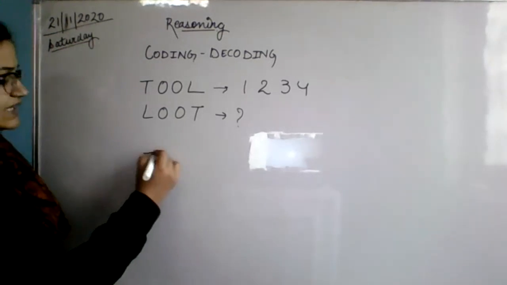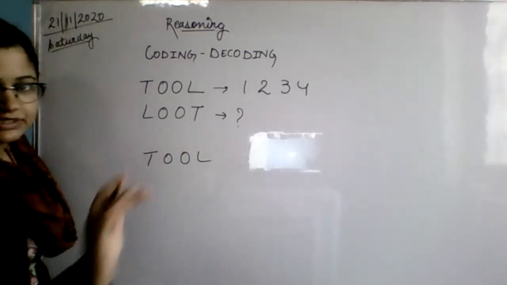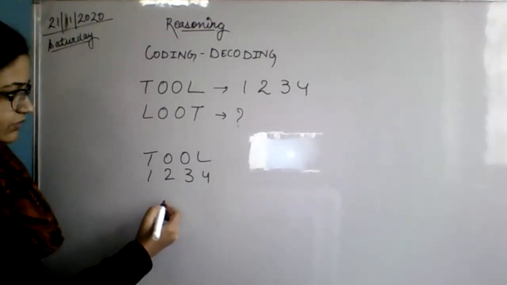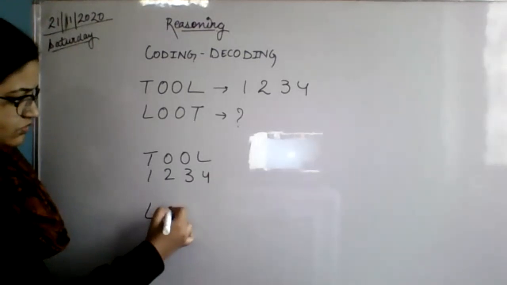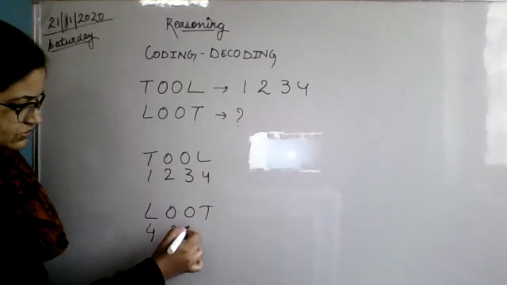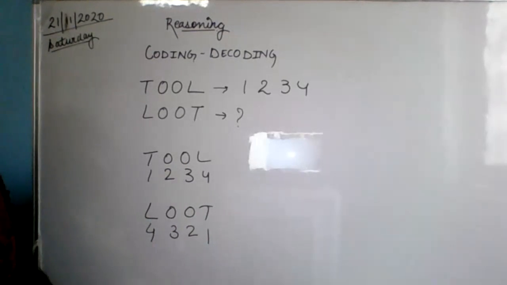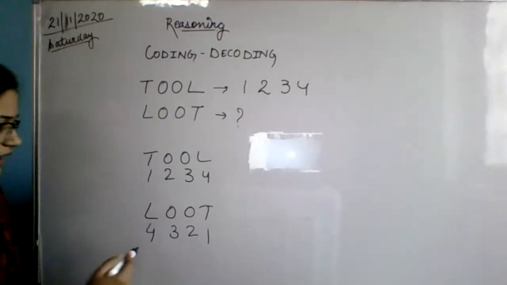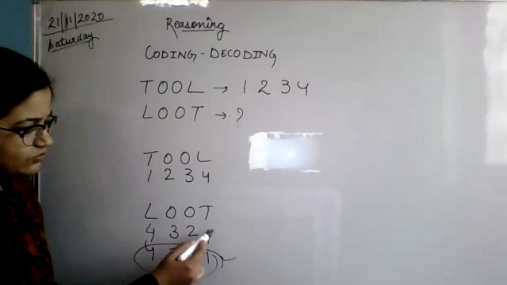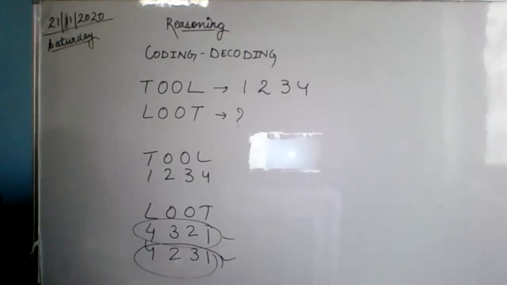Okay, beta, let me tell you the answer. Most of you are correct. All of you are correct. See, if tool is written as 1, 2, 3, 4, then L-O-O-T you have to write. L is 4, so 4 will come here. 3 for O, 2 for O, and 1 here. Or, beta, it may also be correct. These both are correct. If you are writing 4, 2, 3, 1, that is also correct. And if you are writing 4, 3, 2, 1, then it is also correct.